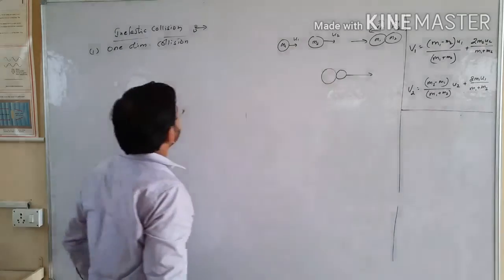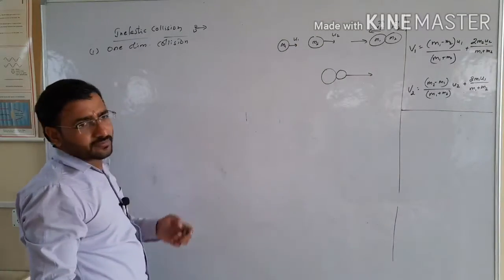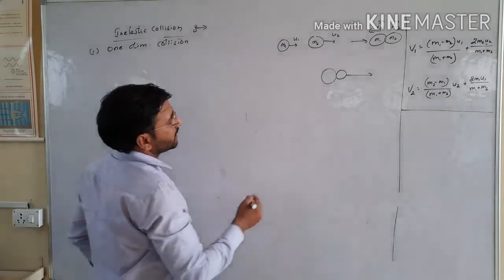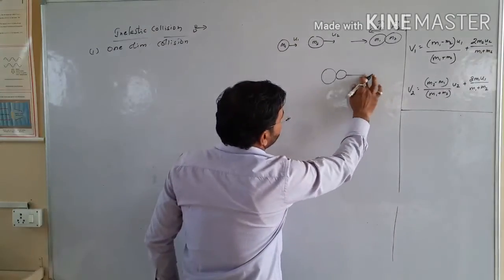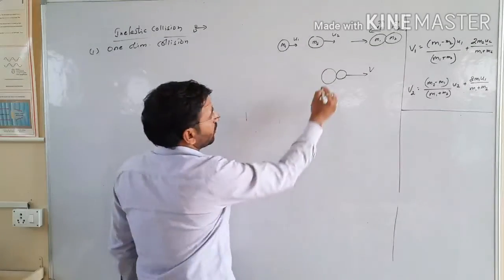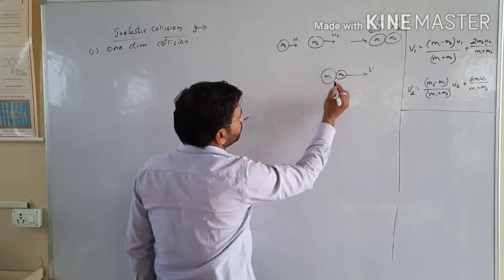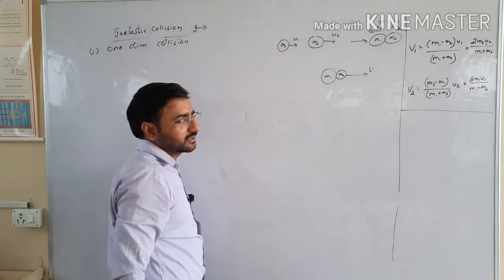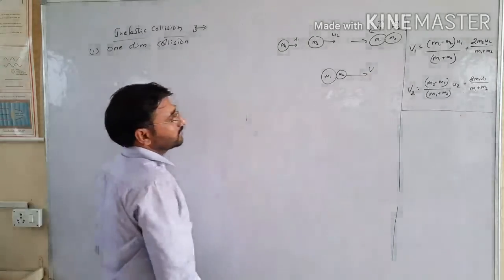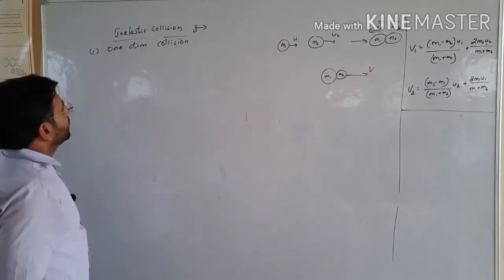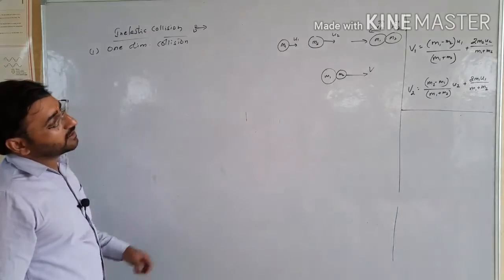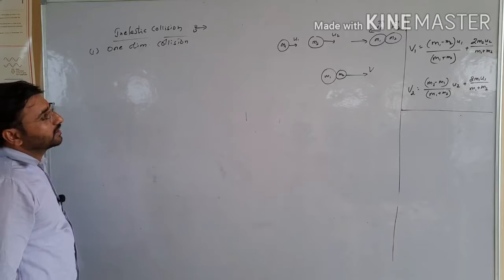For the derivation of the loss of kinetic energy, I will take the velocity of the combined system, meaning objects m1 and m2 stick together under the perfectly inelastic collision and move with velocity v in the same direction. So here I will calculate the velocity v and also the change in kinetic energy in this condition.